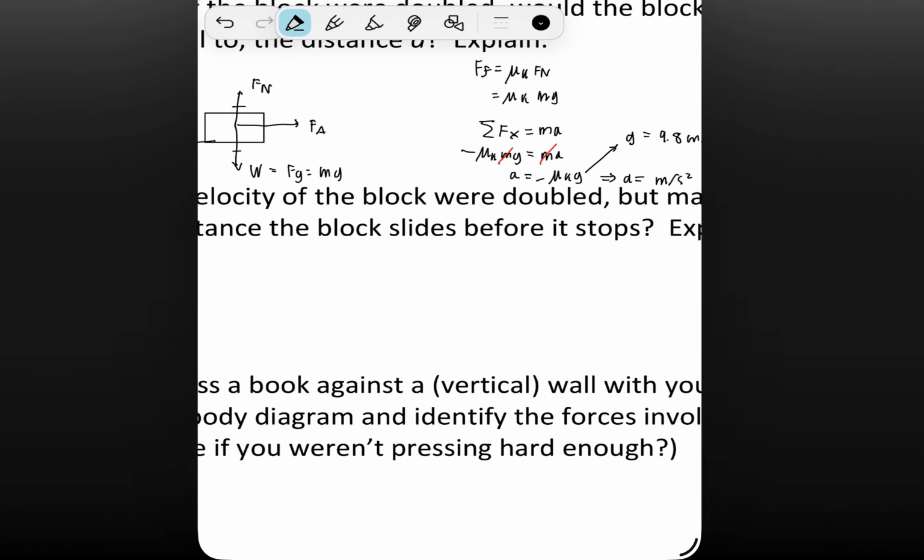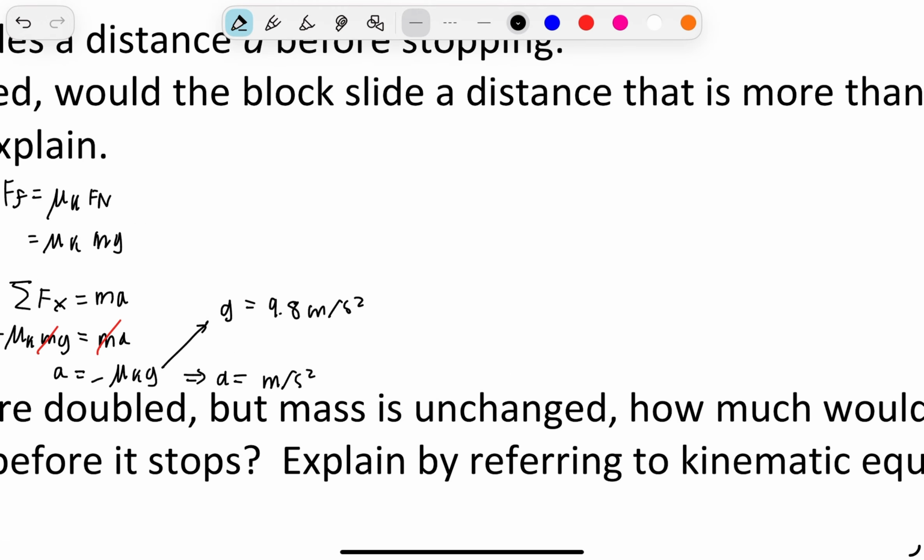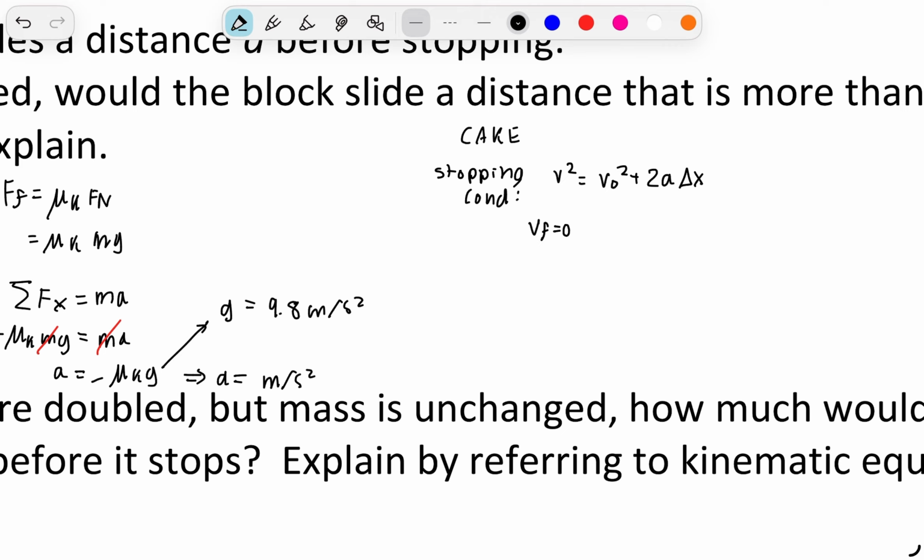Now we can also use kinematics for this. We know that the stopping condition is going to be v squared is equal to v initial squared plus 2 times the acceleration times the change in displacement. We know that vf is going to equal 0.